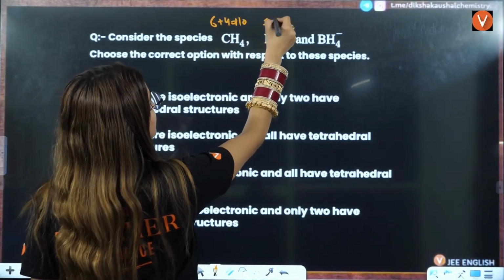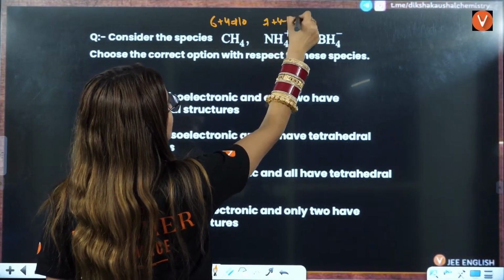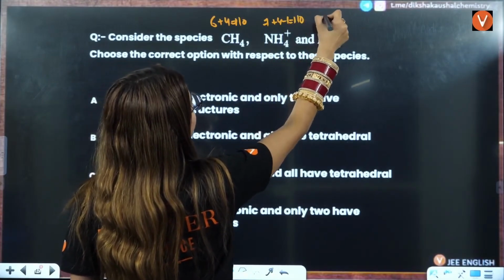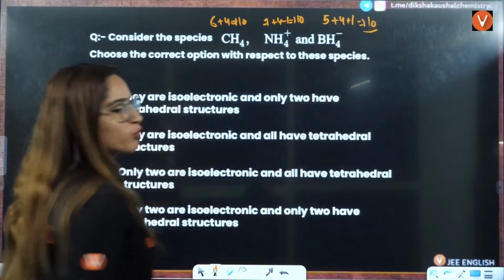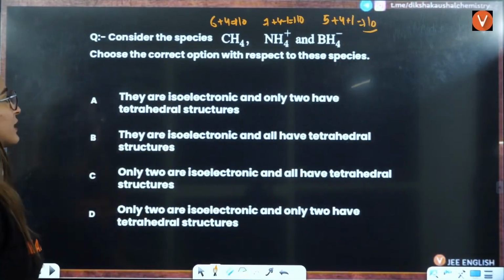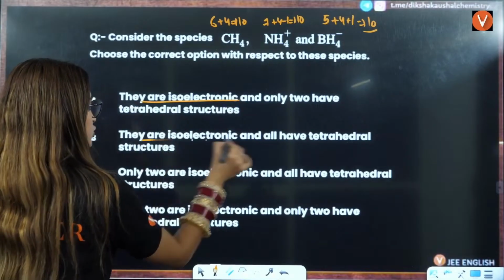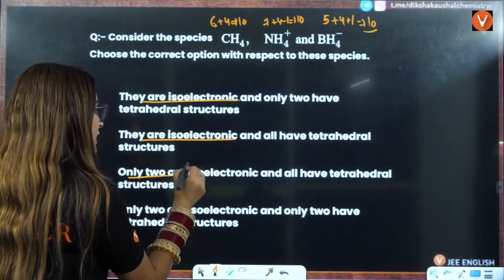This is 7 plus 4 minus 1, that is 10. This is 5 plus 4 plus 1, that is 10. Boron is 5, right? So that means they are definitely isoelectronic.